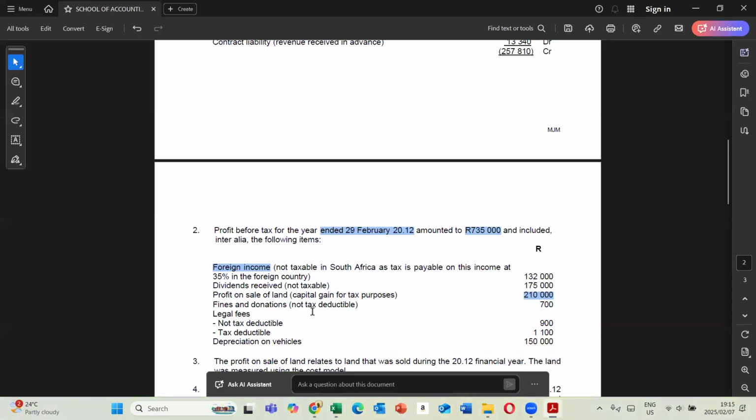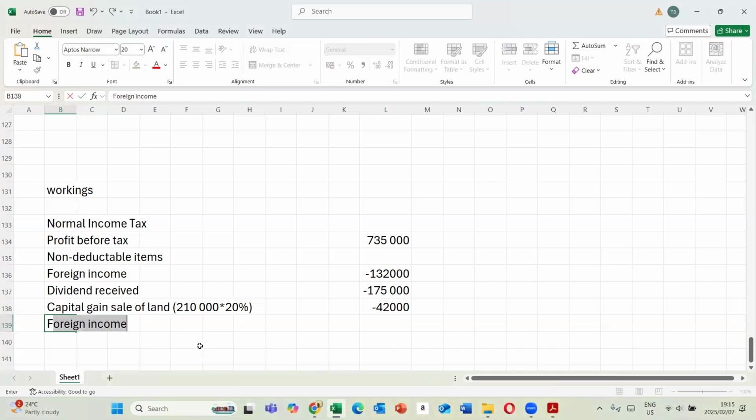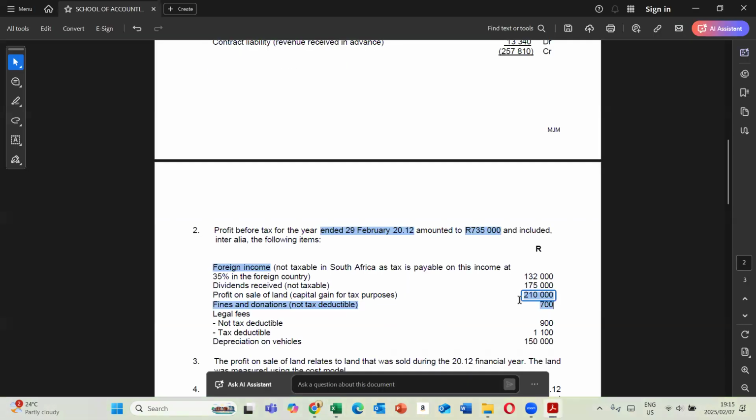Then we proceed. Next item. All right. So we have fines and donations, which are also not tax deductible. They're sitting at 700. So these are expenses. They initially deducted them. So to reverse, we add them back.